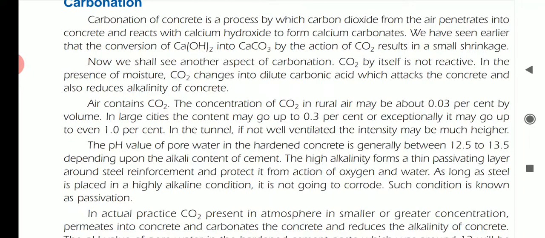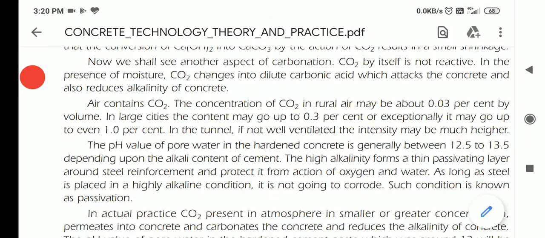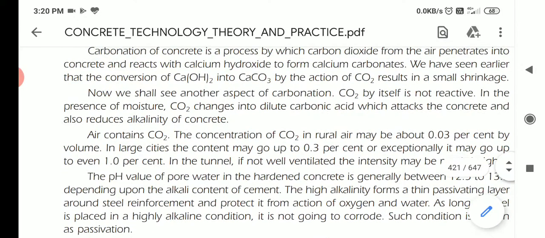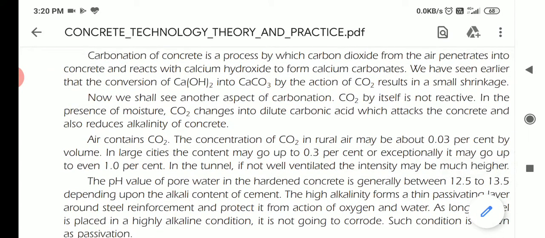So that carbon dioxide, when it penetrates into the concrete, reacts with the calcium hydroxide present in the concrete and forms CaCO3. This formation of CaCO3 is called carbonation, and this results in a small shrinkage or small volume change. Now we shall see another aspect of carbonation.